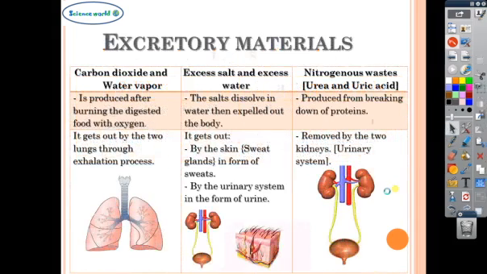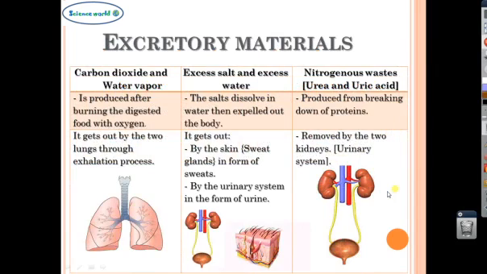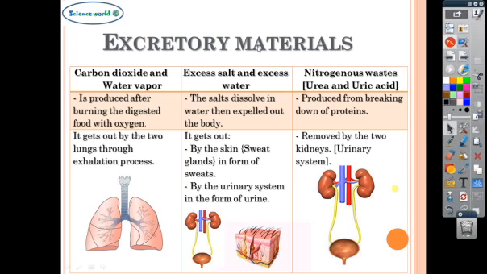Okay, excretory materials are divided into three wastes: carbon dioxide and water vapor, excess salt and excess water, and nitrogenous waste, which are urea and uric acid. Again, repeat after me.